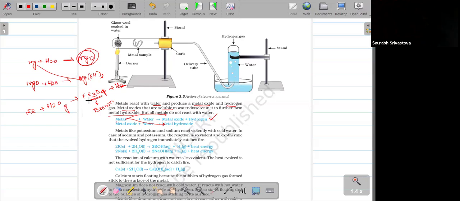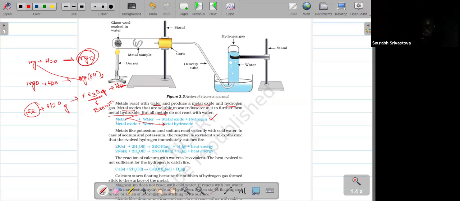Iron, Fe(OH)2 or Fe(OH)3, you can't get. The reason is iron is a low reactive element compared to other elements. Iron is a low reactive element, so that's why it won't produce the hydroxide. Instead of hydroxide, it will produce only the oxide.